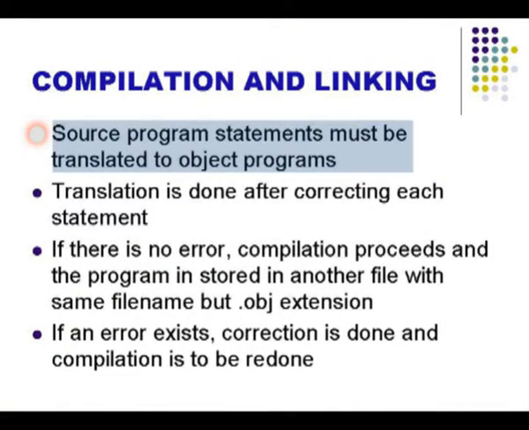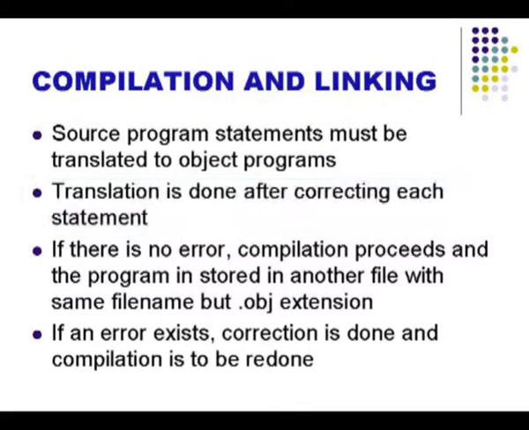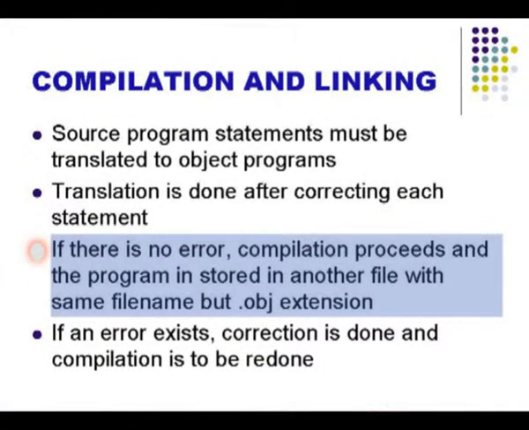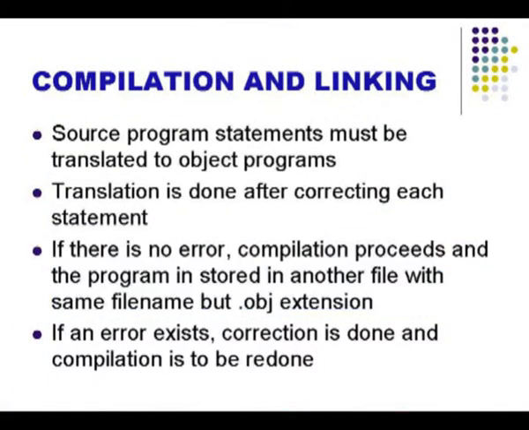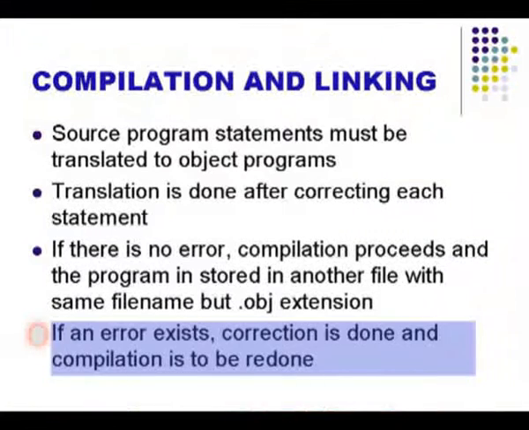Compilation and linking, we have already seen what compilation is. The program must be translated to the object code or machine level language, and it is done after correcting each statement. Now, this is the point in compilation: you have to do it after correcting each statement. Only if there is no error does compilation proceed and convert the .c file into a .obj file. If an error exists, correction is done and then compilation is to be redone.